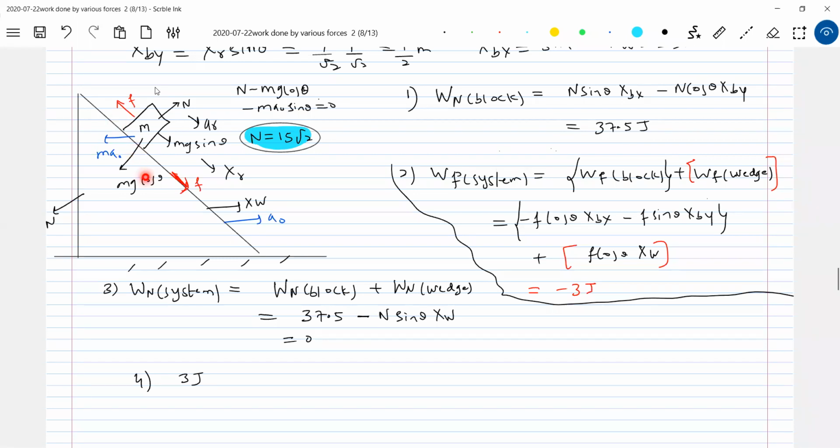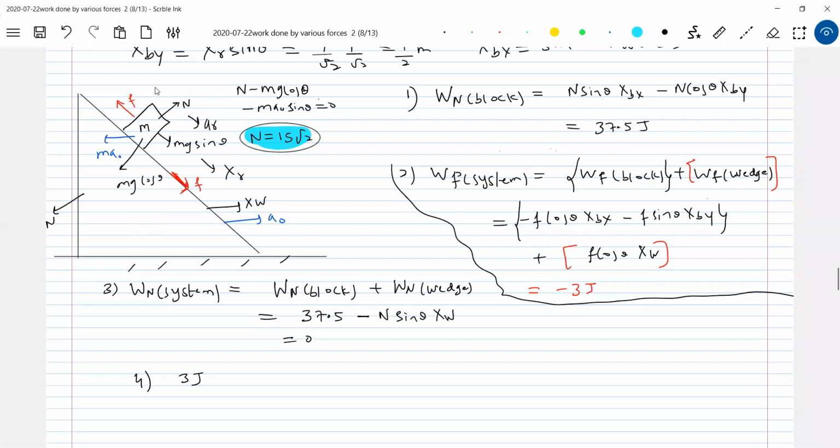So work done by friction will convert mechanical energy into heat, and it's over. Permanently converted into heat. You cannot get it back. What do you mean by dissipation? Dissipation means permanently it is converted into heat. We don't get it back, it's lost.